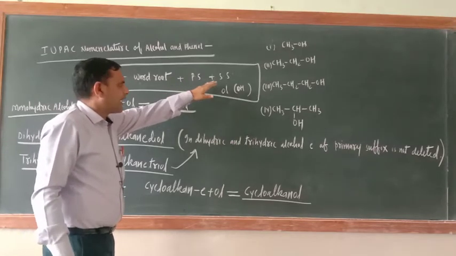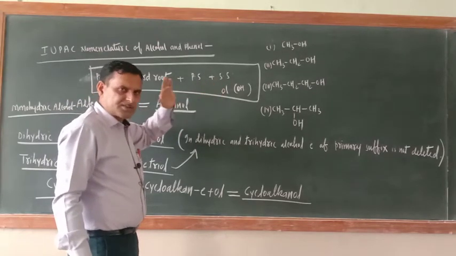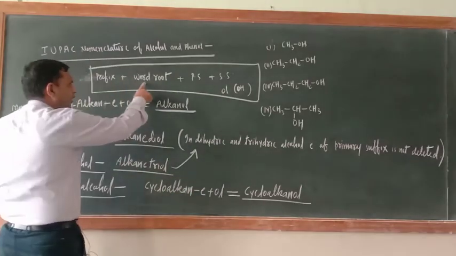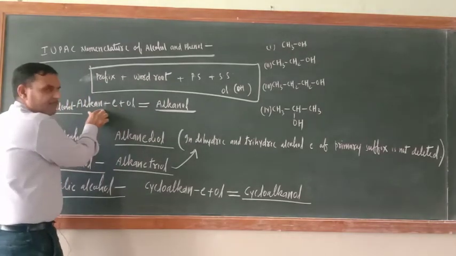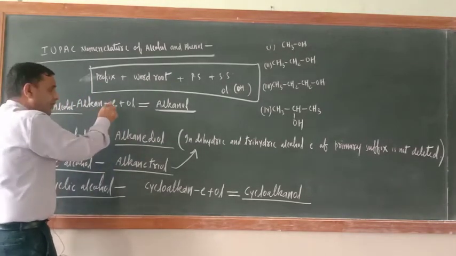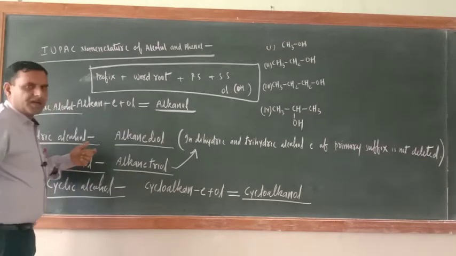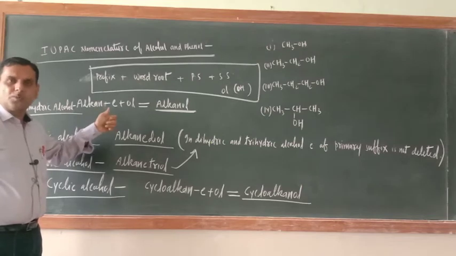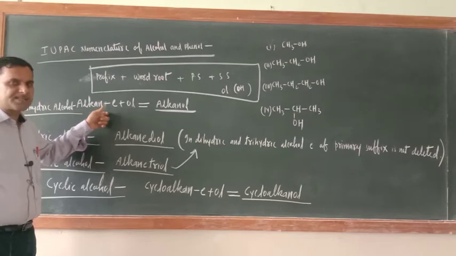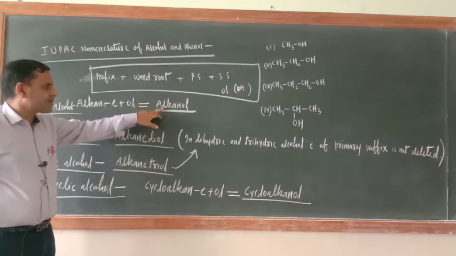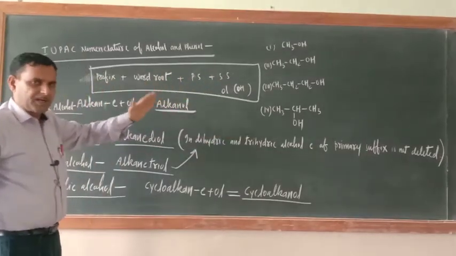You know this one. And then after this comes the secondary suffix, so for alcohol it is ol. If word root and primary suffix are joined, this is alkane. So in the case of monohydric alcohol, E should be deleted. What is the rule? If the secondary suffix begins with a vowel, then the E of the primary suffix should be deleted. So what is the name? Alkanol. Here I already wrote the example. We'll deal with them one by one.